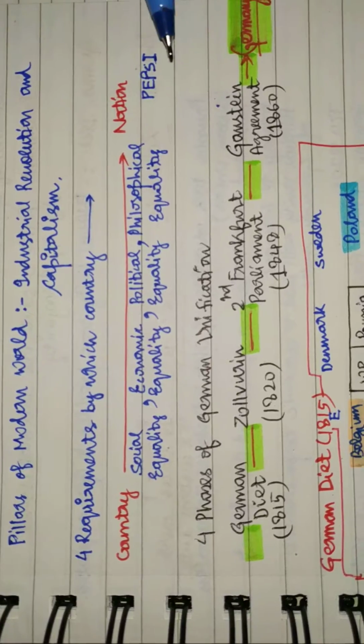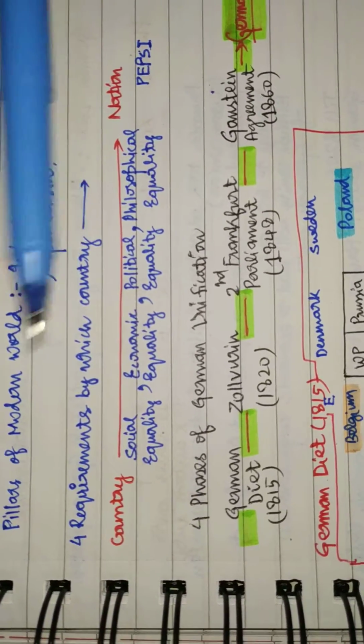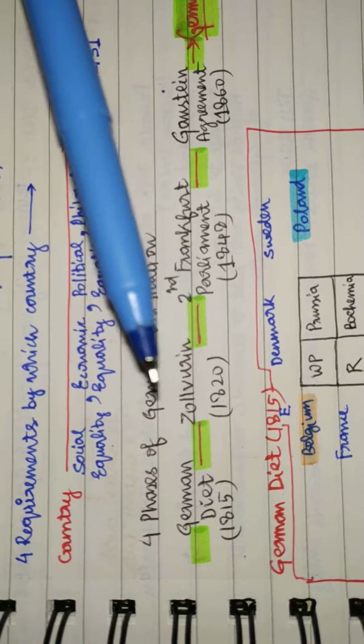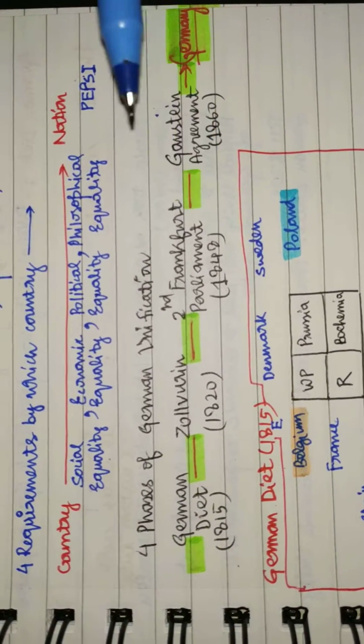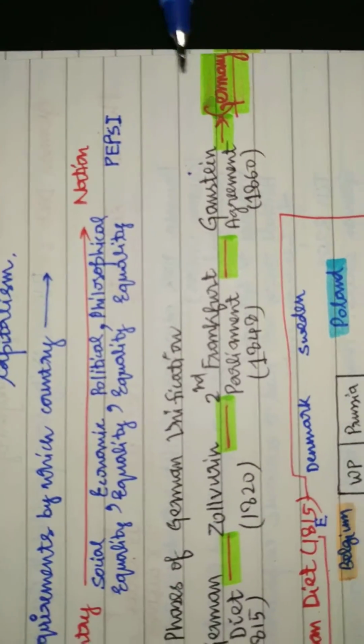We can make it an acronym as PEPSI, right? So the four phases of German unification were German Diet in 1815, Zollverein in 1820, Second Frankfurt Parliament in 1848, and Gastein Agreement in 1860, which helped in the unification of Germany.